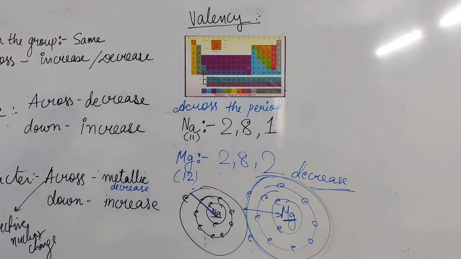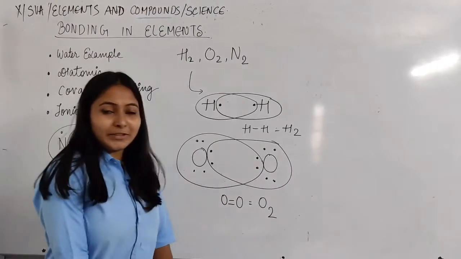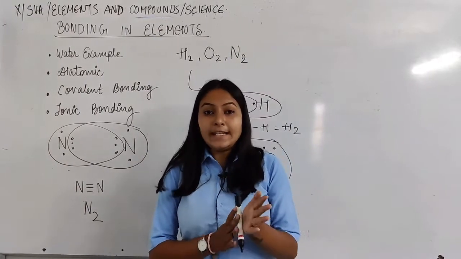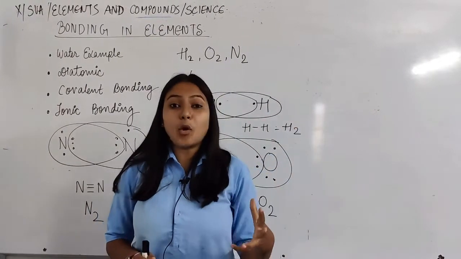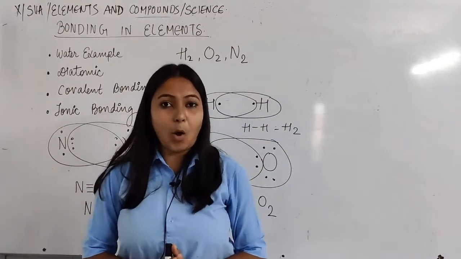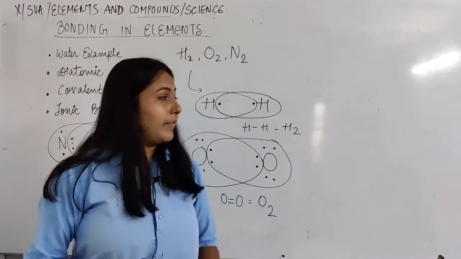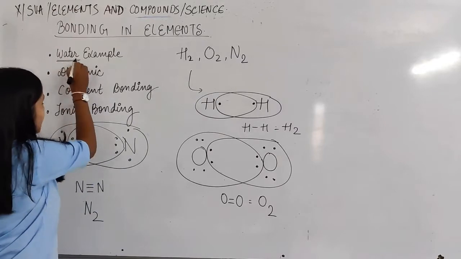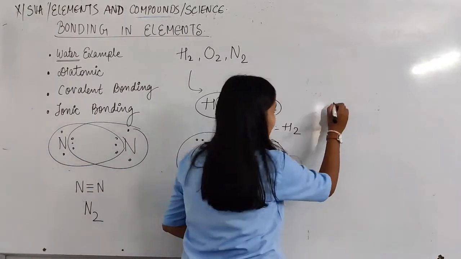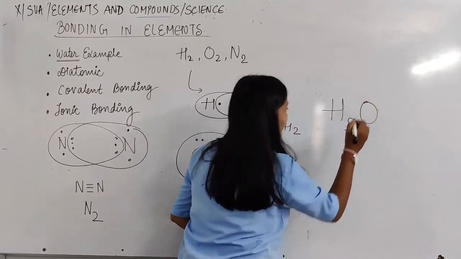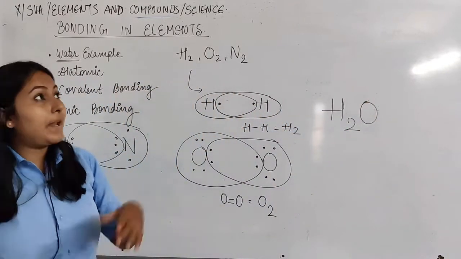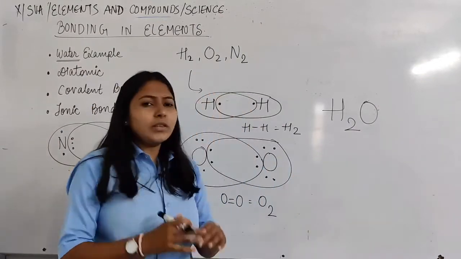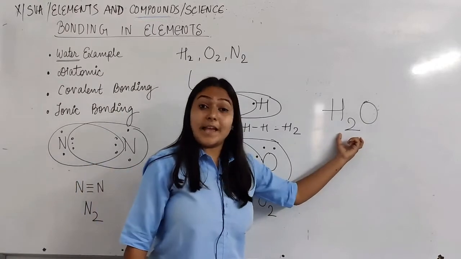Okay, so let's move to the next part of the chapter, that is bonding in elements. Elements require electrons from other elements to complete their octet, to reach a stable position. There are different types of bonding. If we talk about water, what is its chemical formula? H2O. Whether it is rain water, distilled water, or the water coming to our home, the composition will remain the same, that is H2O.